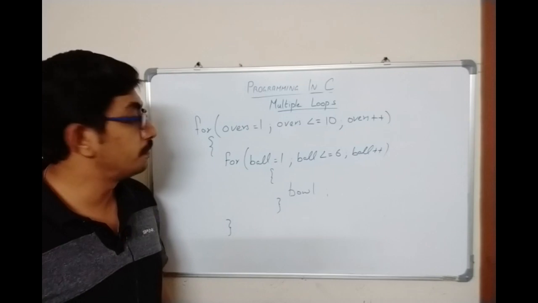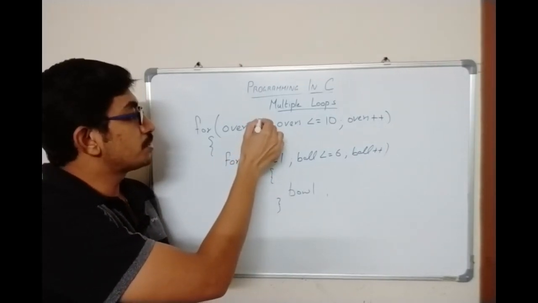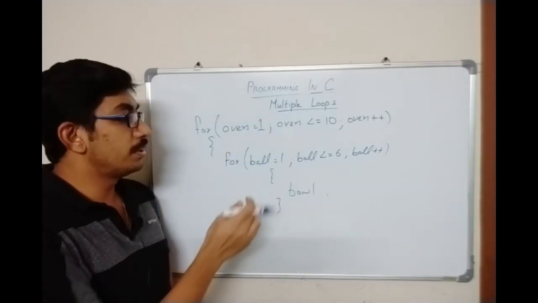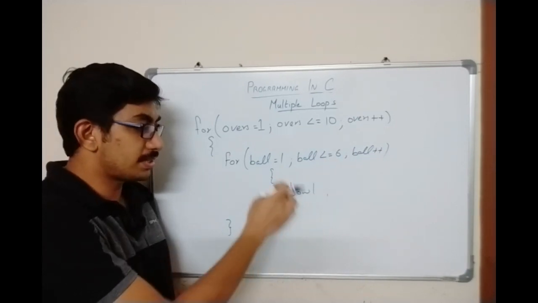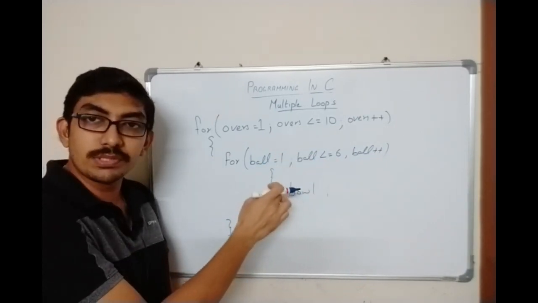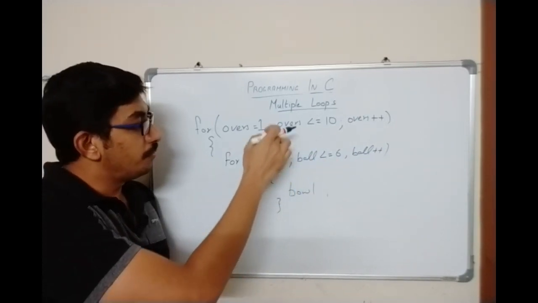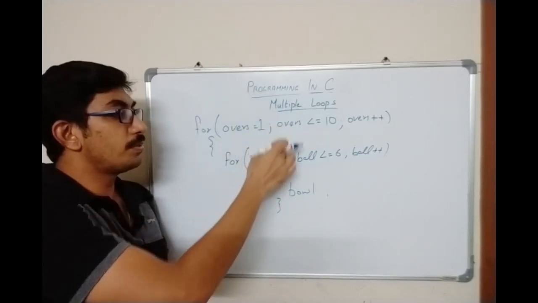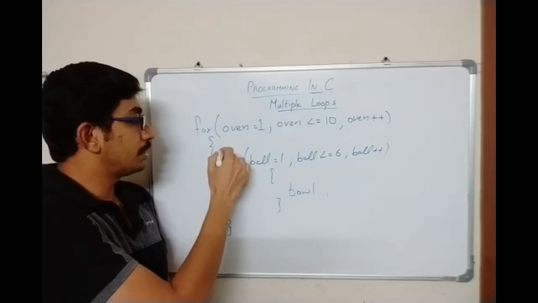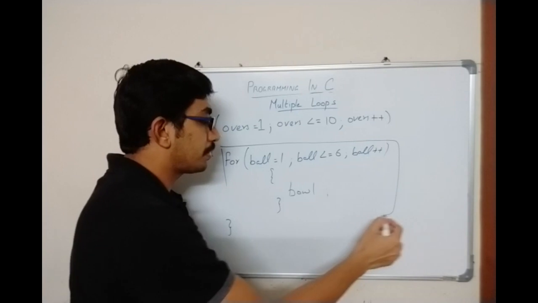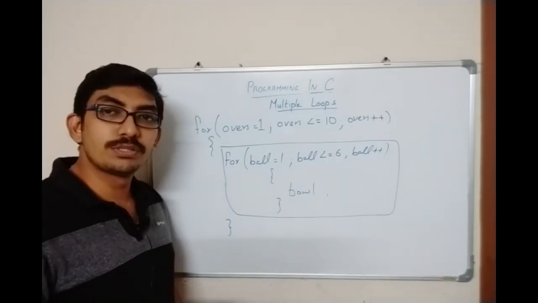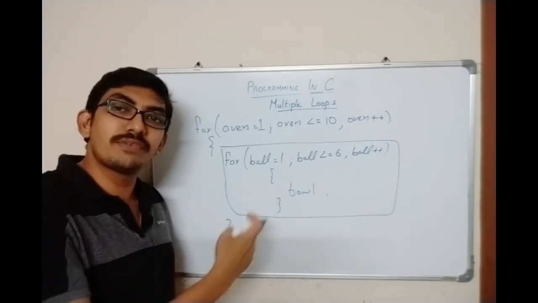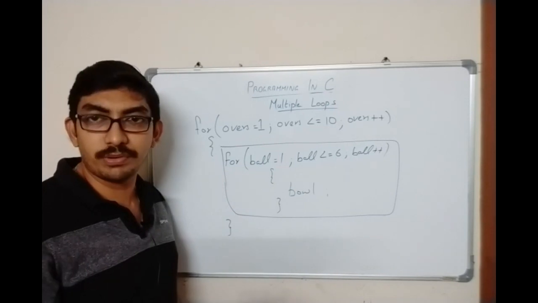What does this mean? When he comes to bowl the first over, he is going to bowl 6 balls, which is a repetitive process. And when he comes to bowl the second over, again he is going to repeat this repetitive process. So a repetitive process itself is being repeated multiple number of times.